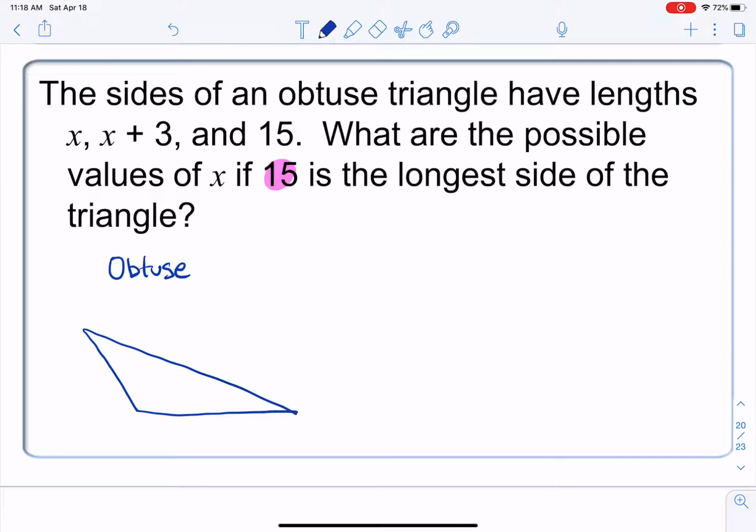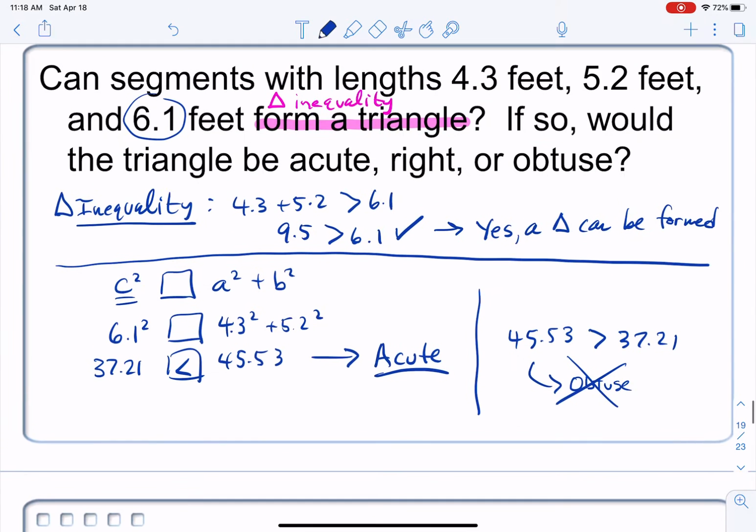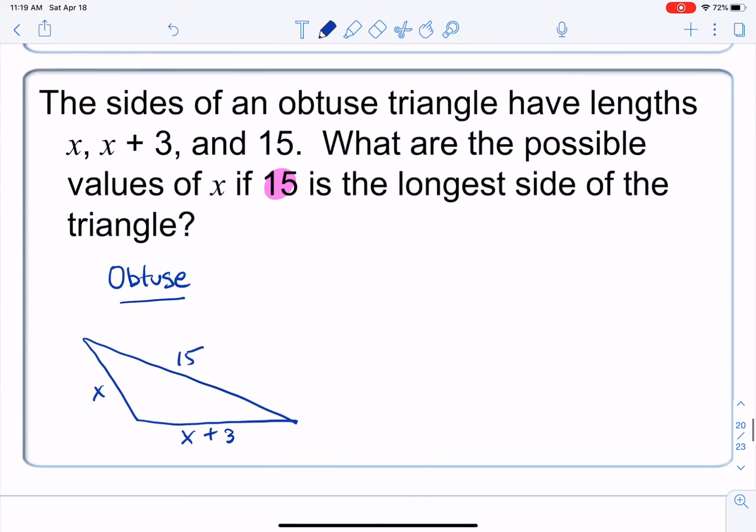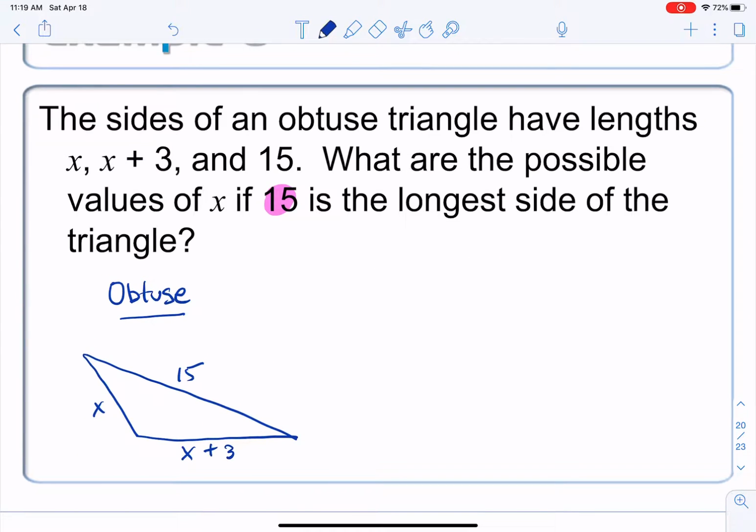So just sketch yourself out some sort of obtuse looking triangle. Oh, it's glorious, right? So 15 being our longest side, and then we have two other sides. One of them is x and the other one is x plus 3. All right, and we want to know what are the possible values of x that make this thing obtuse. Before I even start that part of it, though, I'm going to do the same thing that I did up here on this one, and I want to use the triangle inequality. We want to see, first of all, what are the possible values of x that even make this thing a triangle? I don't even care about it being obtuse.